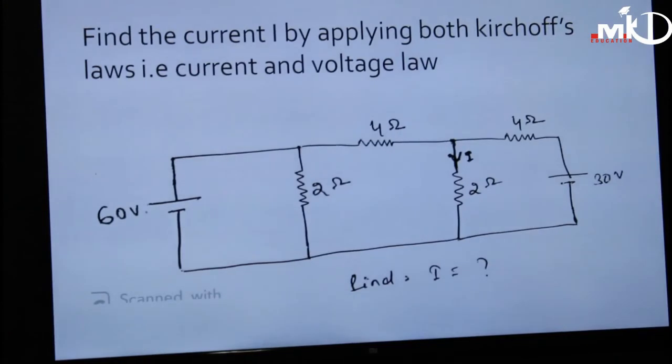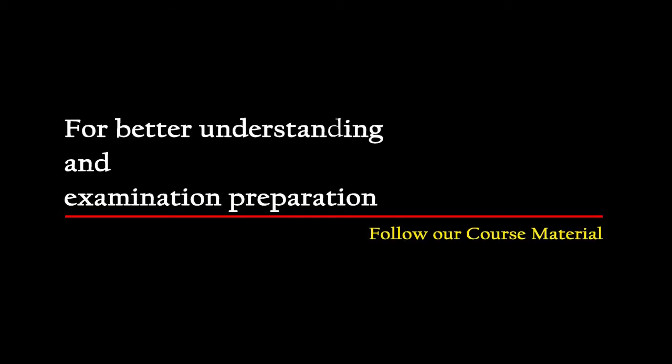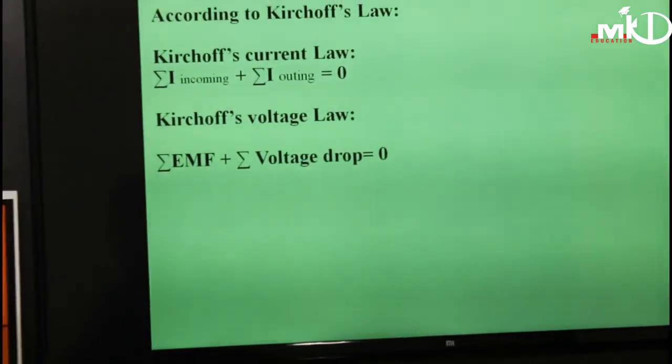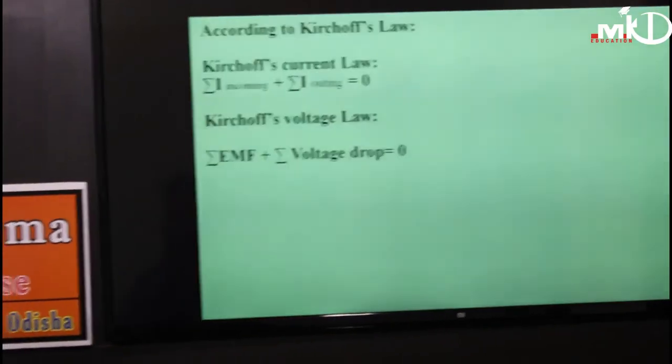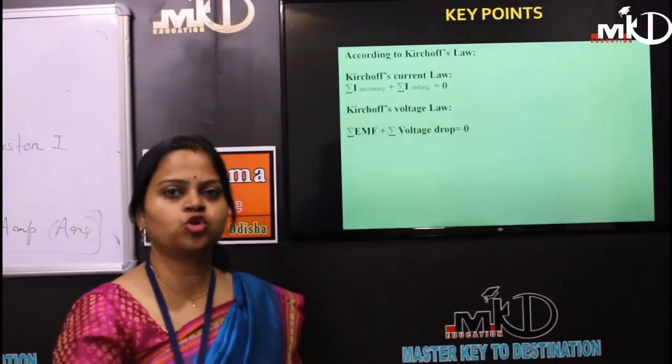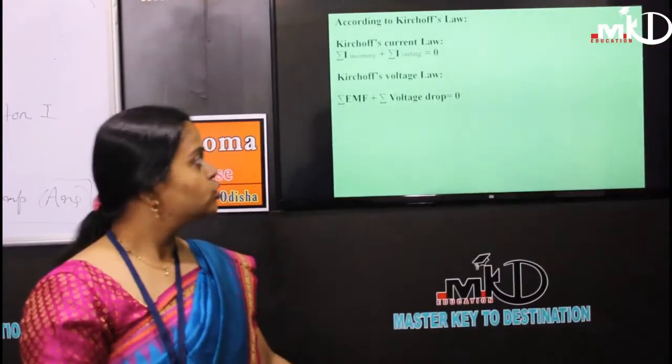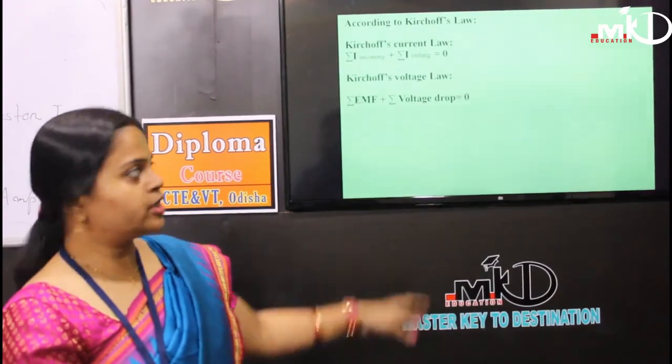We have discussed one circuit using both KVL and KCL, and we found out the circuit current. And here we can see that it is a complicated network that cannot easily be solved by the resistance series parallel method. So when we go for Kirchhoff's laws, it is easier by using nodal analysis and loop or mesh analysis. So these are the key points that we have studied here.